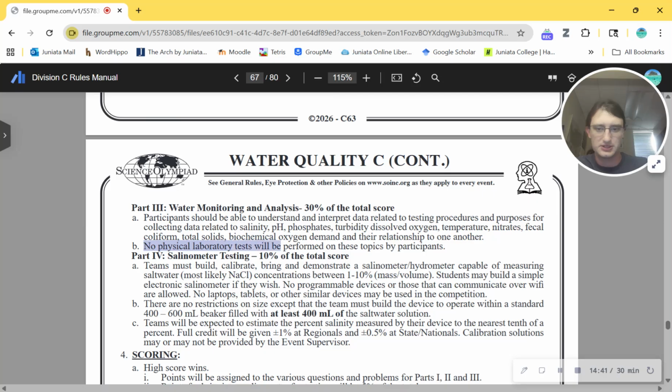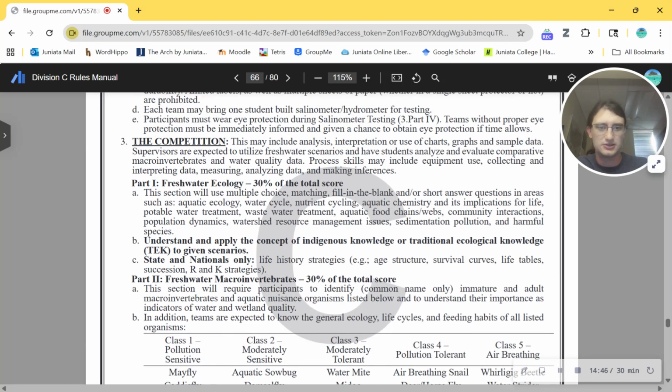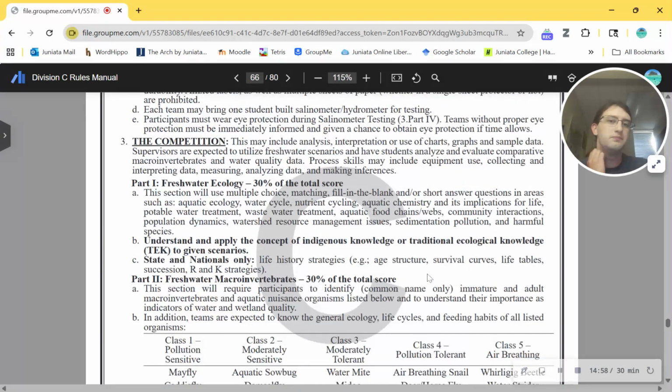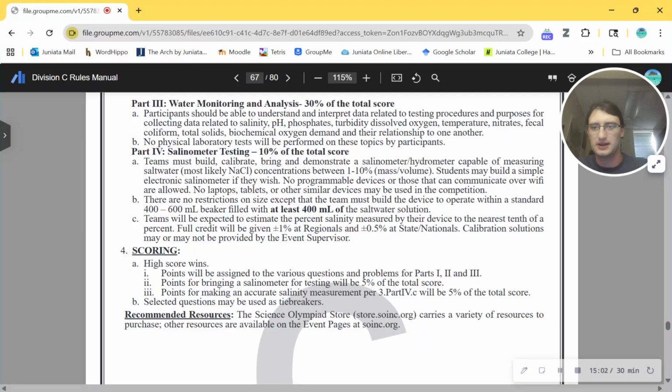No physical laboratory tests will be performed on these topics by participants. So I guess that answers my question from earlier. In the test, I can ask, how would you use this piece of equipment? I can't actually make them do it. That's a little disappointing, but I definitely understand why they did it that way.